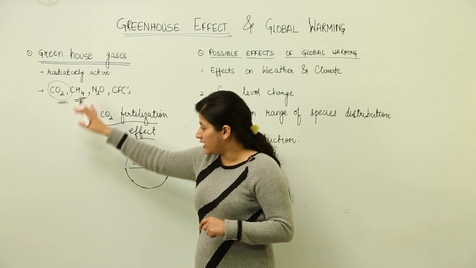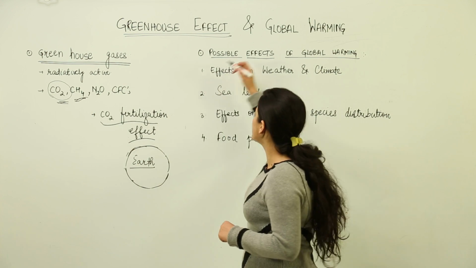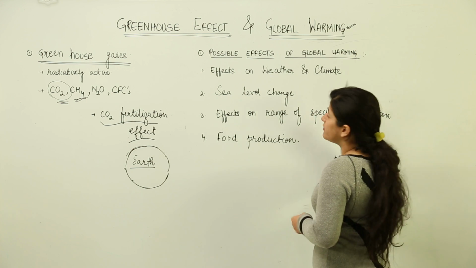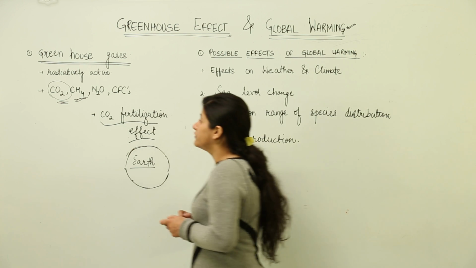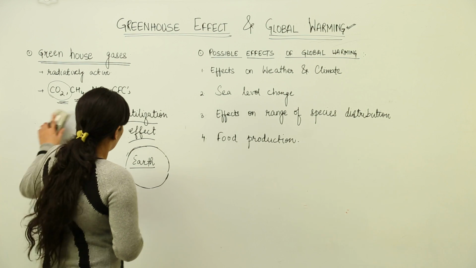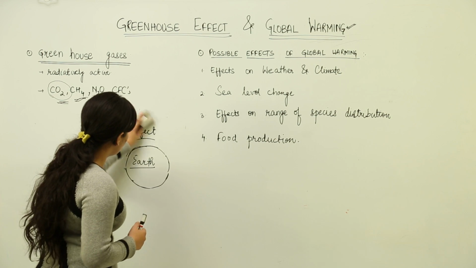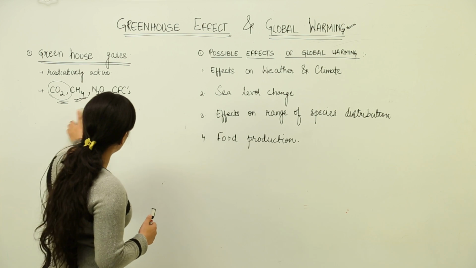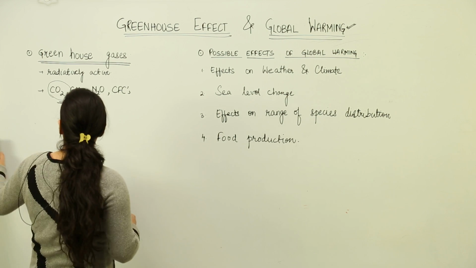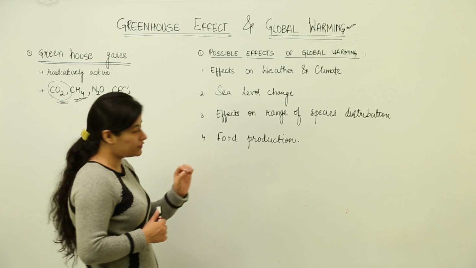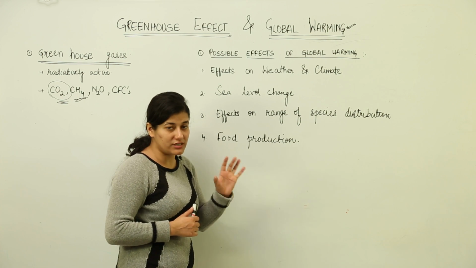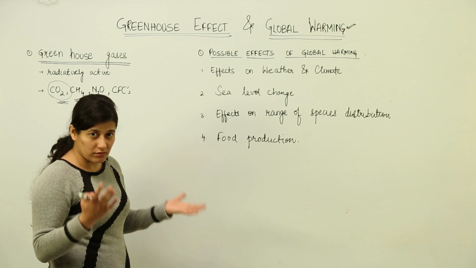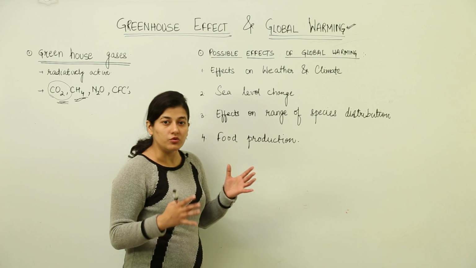Now all these things lead to a phenomenon known as global warming, which you might hear now and again, that whatever weather changes are occurring are because of the global warming that is taking place. Entire climatic changes on Earth are somehow dependent on the major mass of Earth that is occupied by the oceans, and even a 1 degree change in the temperature can bring many climatic changes, because the entire Earth's climate is dependent upon oceanic changes.